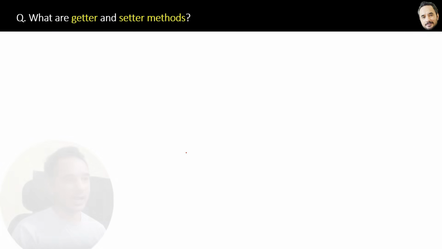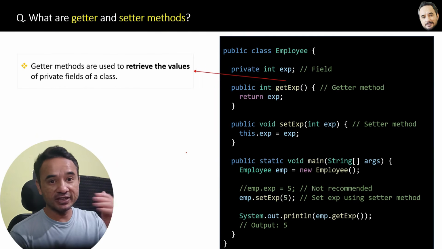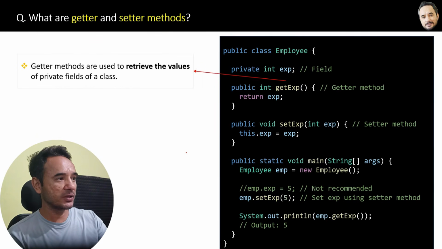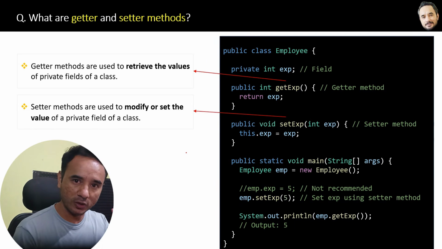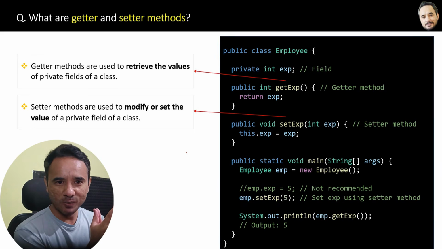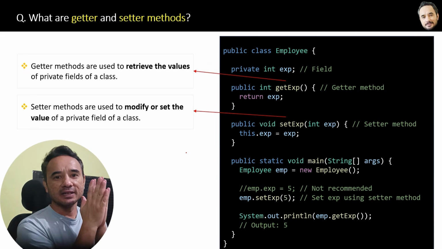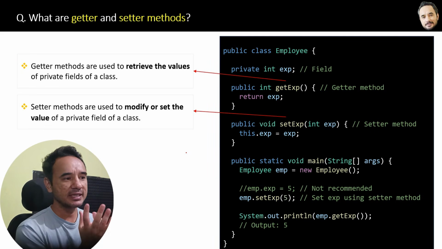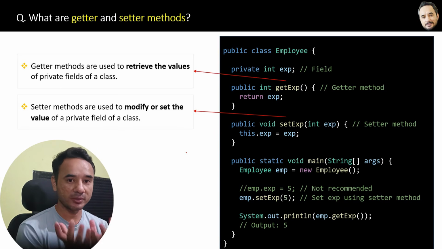In the code I have written the definitions: getter methods are used to retrieve the values of a private field of a class, and setter methods are used to modify or set the value of a private field of a class. Now you may ask why we are doing all this complex stuff, why we can't set fields directly. Yes, I will answer this, the advantages of using getter and setter methods, in an upcoming question.